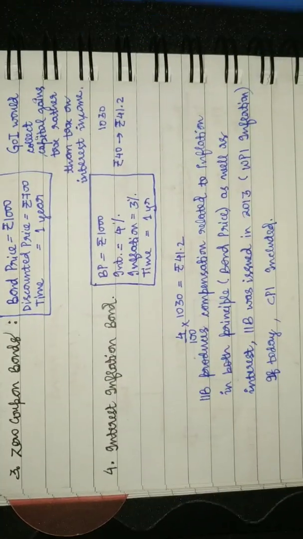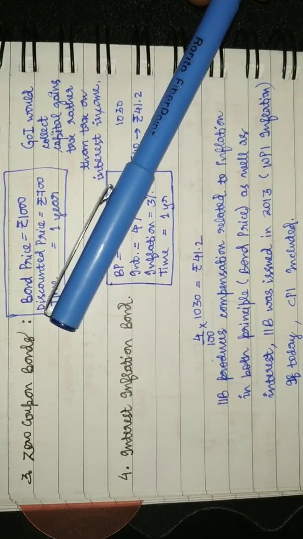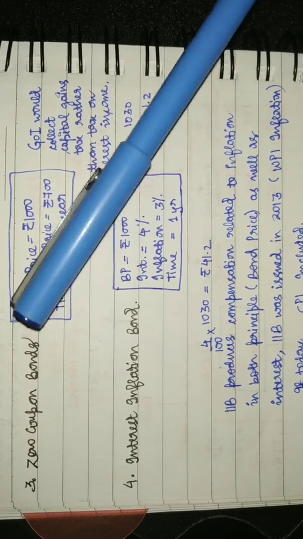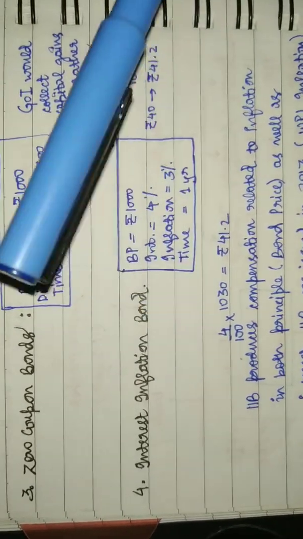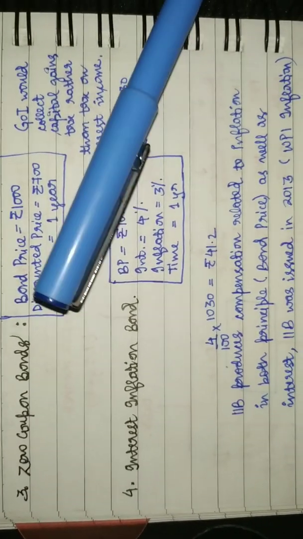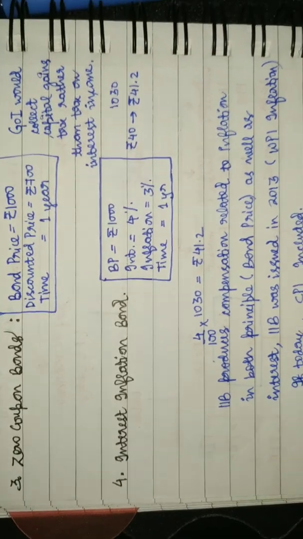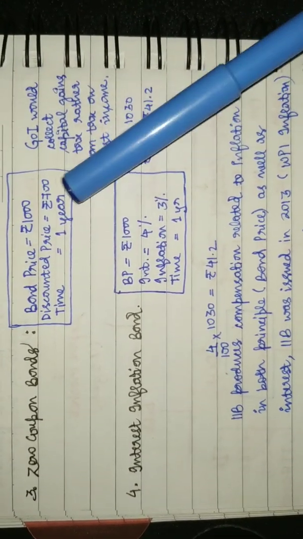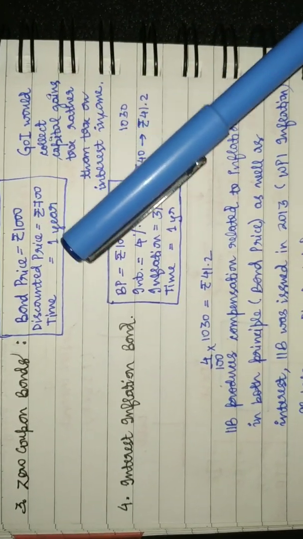Zero coupon bonds are also known as discount bonds. There are two things: first is the selling price, and another is the MRP. In zero coupon bonds, the receiver of the money says that you give me 700 rupees, and after 1 year I'll pay you rupees 1000.